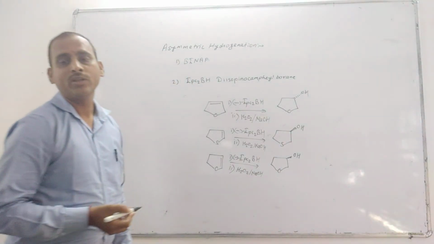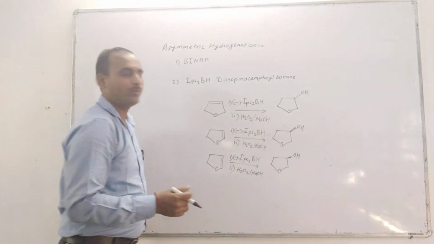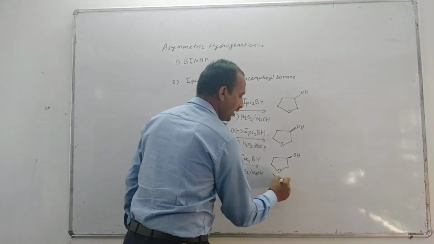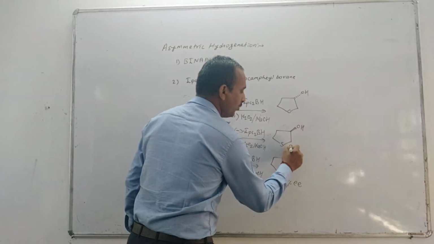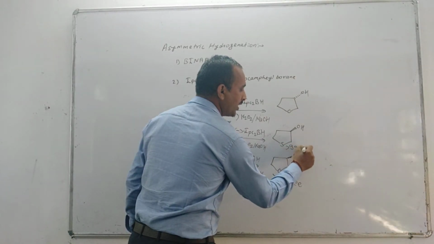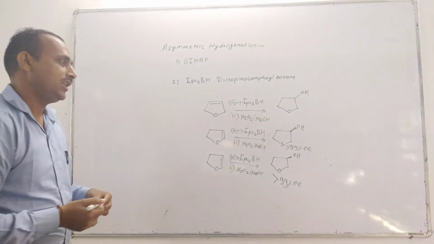The percentage yield is high, and more than 99% enantiomeric excess is obtained in both the examples.